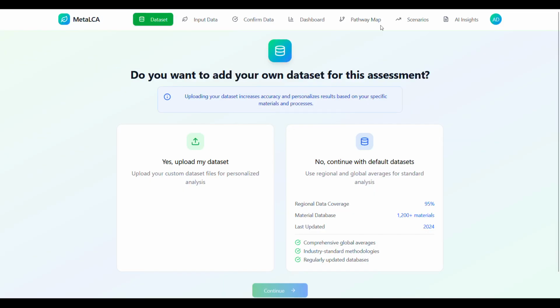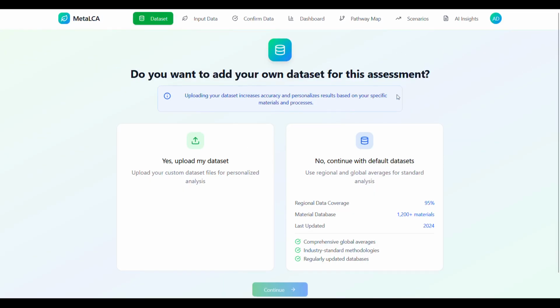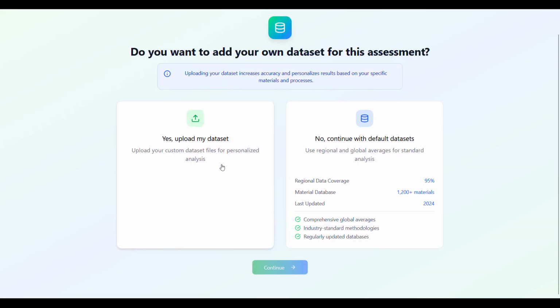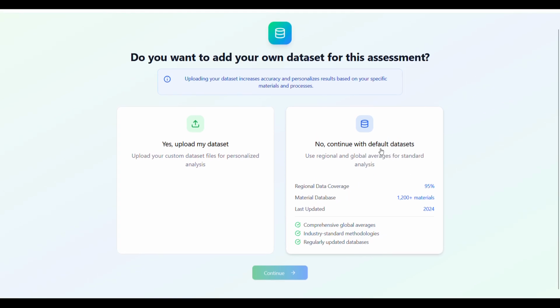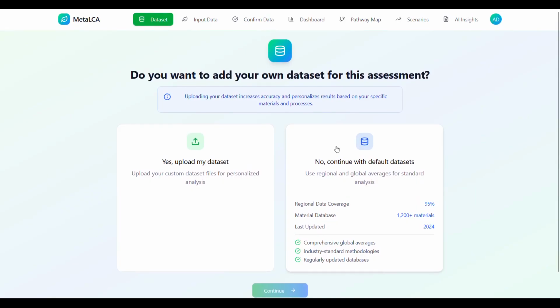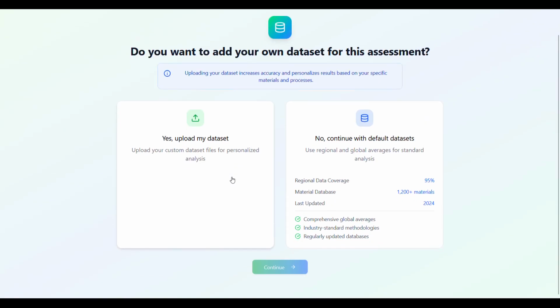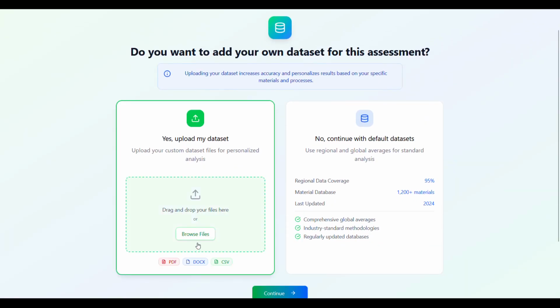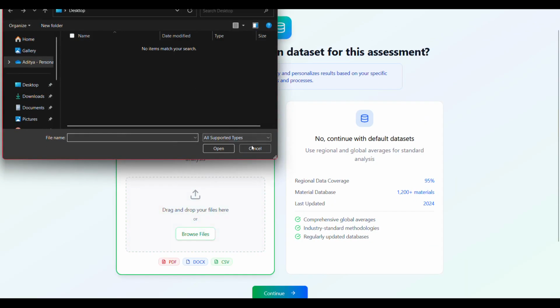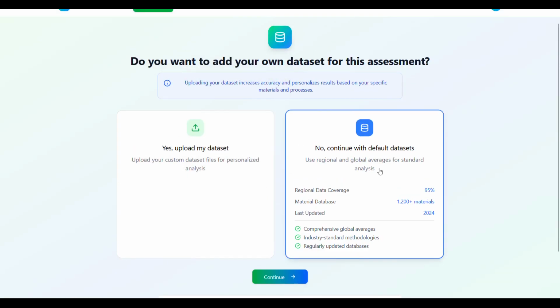And yes, after signing in, this is the main page. On the main page, you can either add your own dataset for this assessment, or you can continue with the default dataset. The default dataset is a global dataset which contains the global averages. So this is a comprehensive dataset. That's why we chose it for the default dataset. You can check the upload dataset section, browse file and upload it. For now, we'll go with the default dataset.